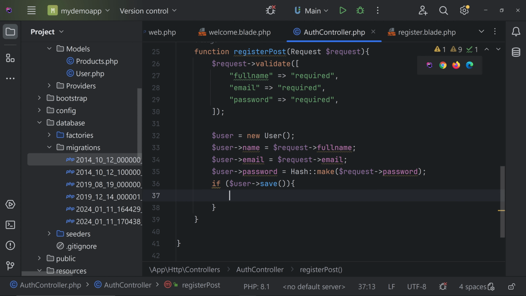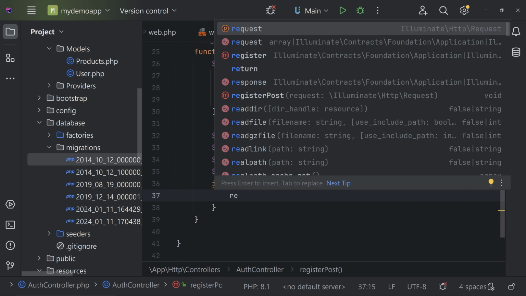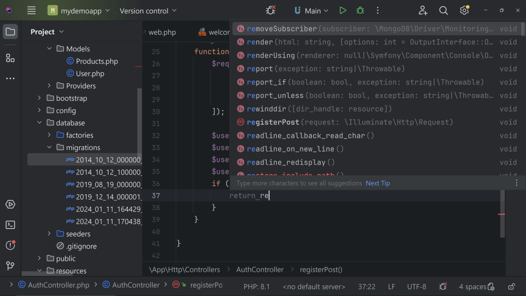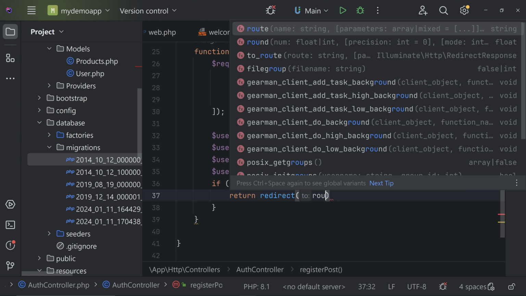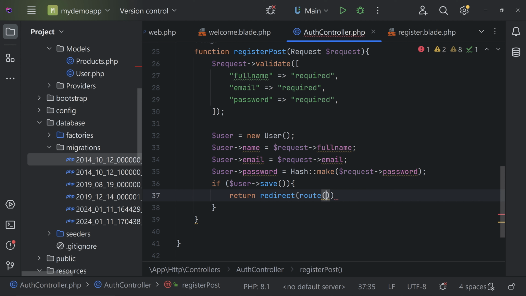Now here we can return the user from registration to login, or you can automatically redirect the user to the dashboard after completing the login, etc. For now, we can redirect the user to the login page. Return redirect, then you can specify the route name. Inside the redirect you can specify the route name, either using the route method or simply specifying it. Let's use the route method for now, and inside that we can give the name.